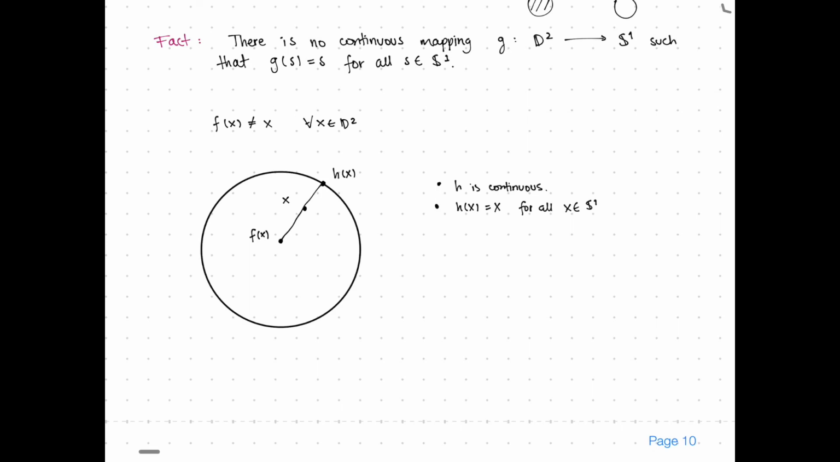Note that if we assume that f of x is different from x, this map is well defined, and we arrive at the contradiction that h would be a continuous mapping from the disk to the circle, such that the circle is fixed, and this cannot be, so we obtain a contradiction, and we have proven our theorem.